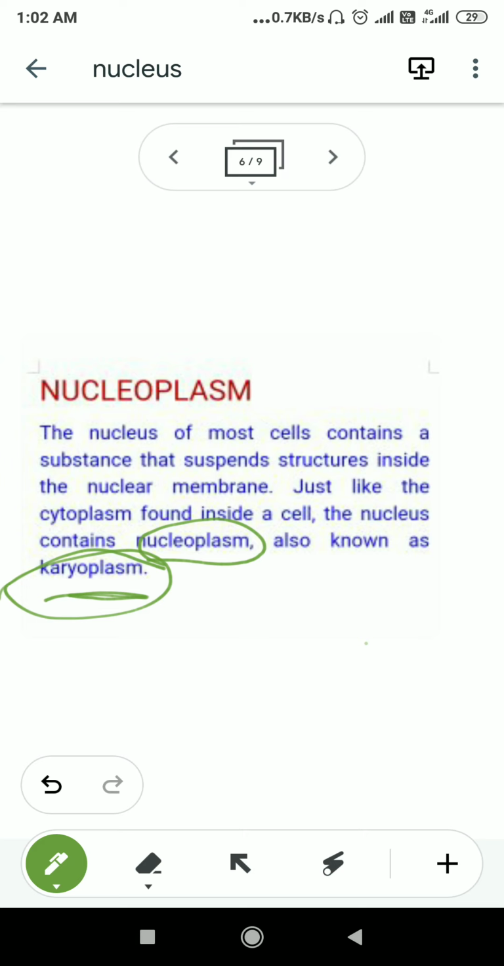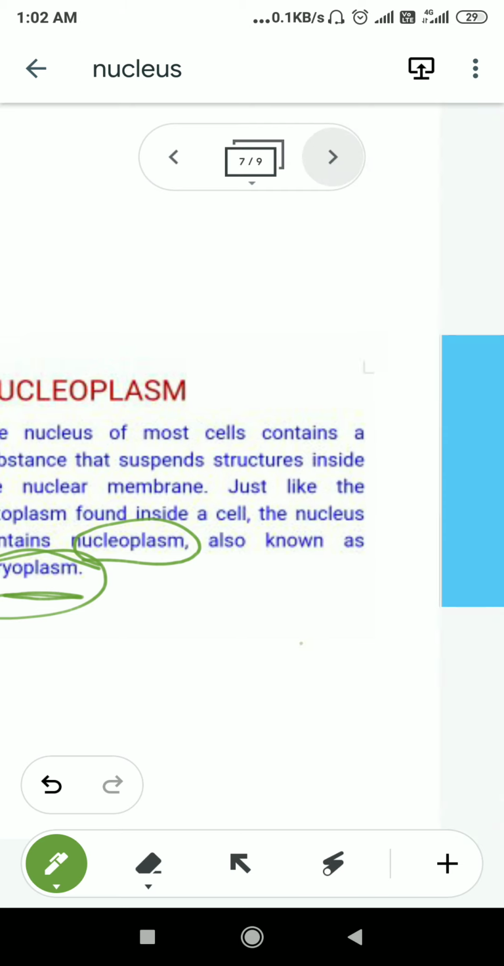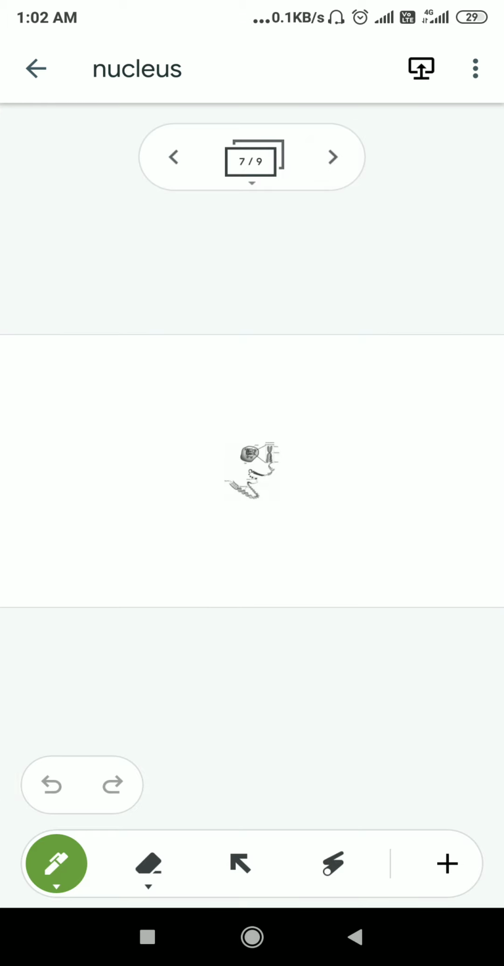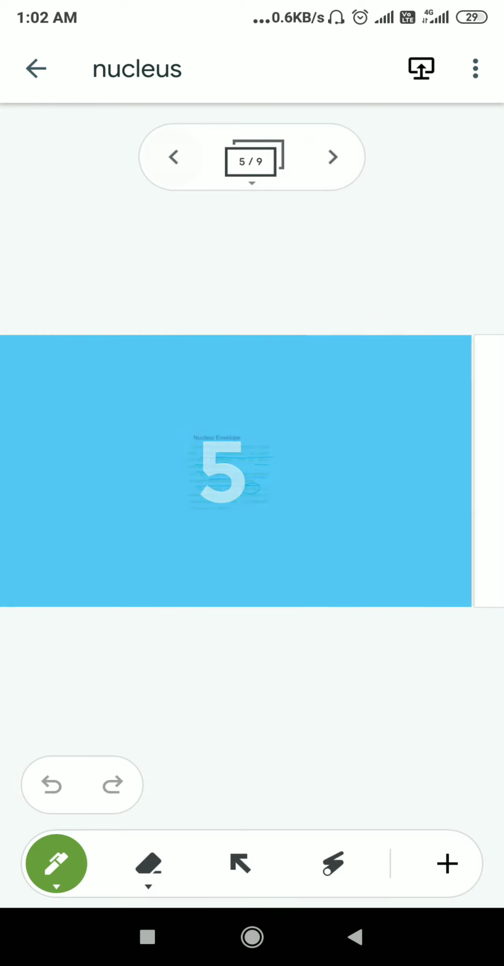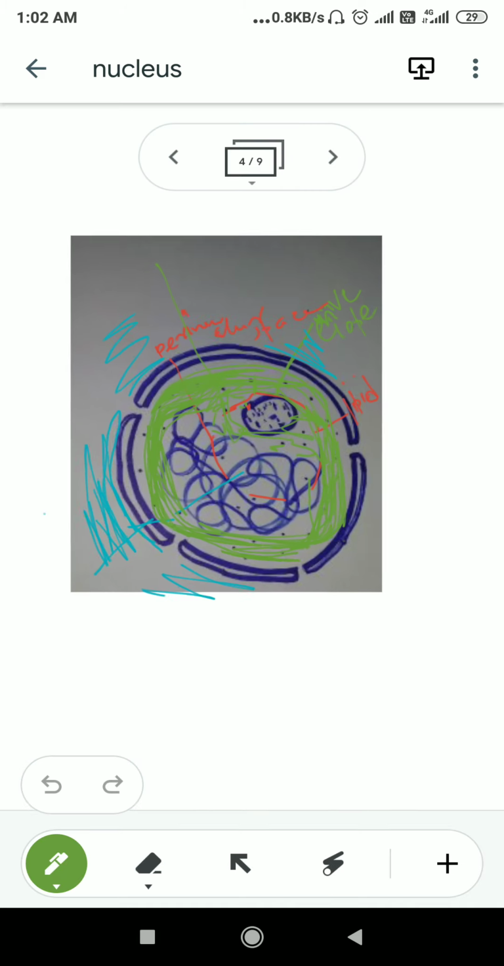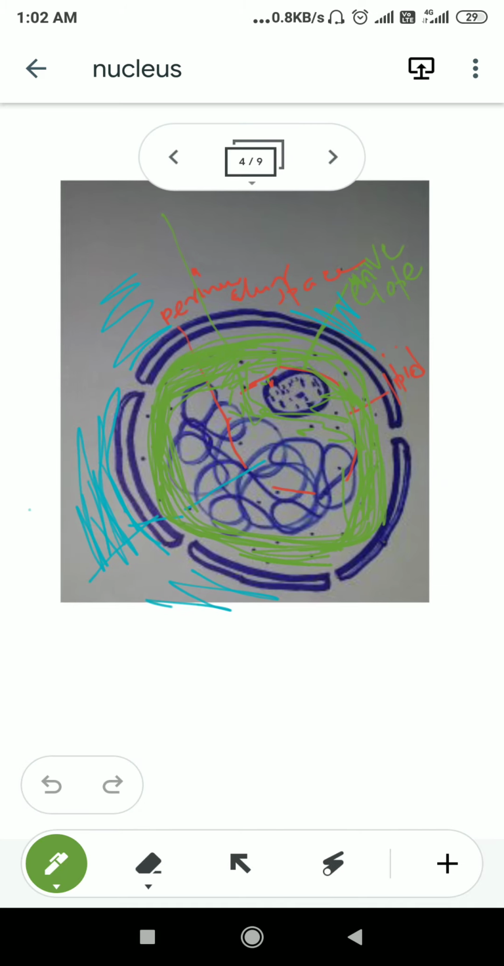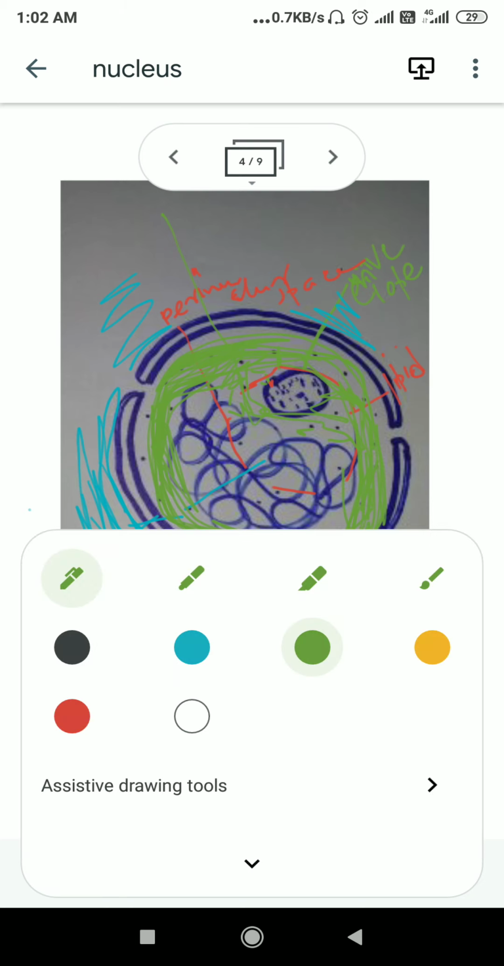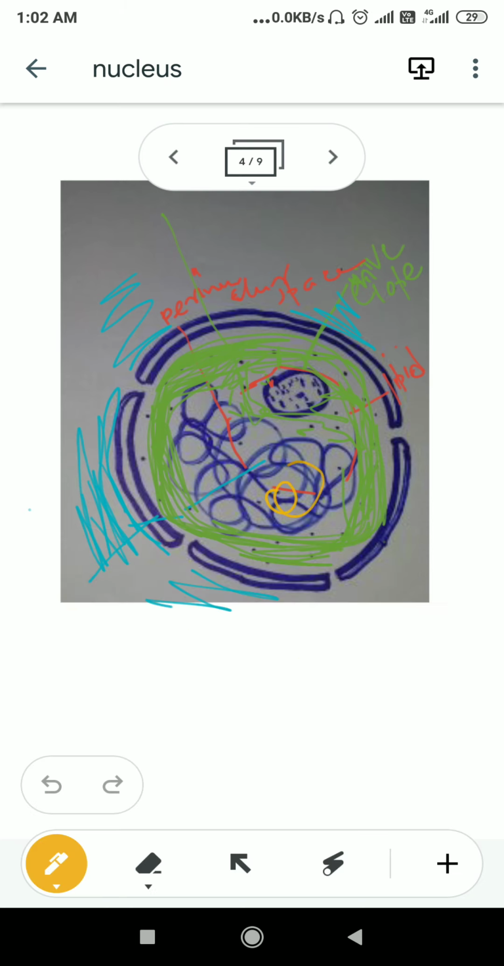Okay, so we already discussed the nuclear envelope and nucleoplasm. Next we will discuss the most important structure of the nucleus, which is known as chromatin fiber. Here you can see the blue coil structure.